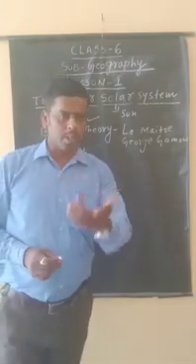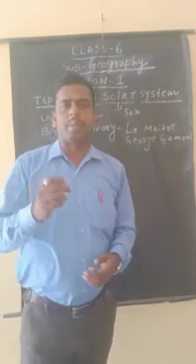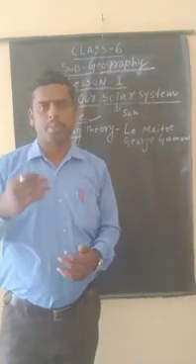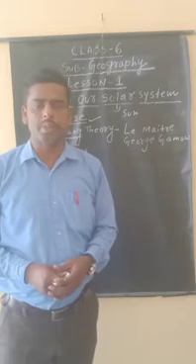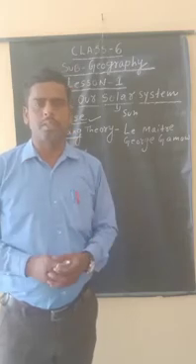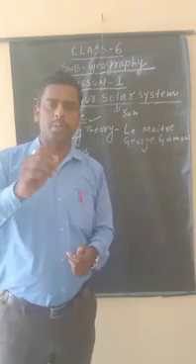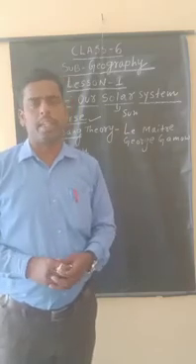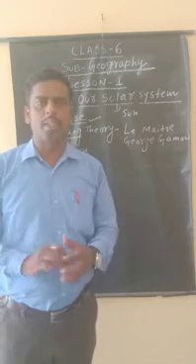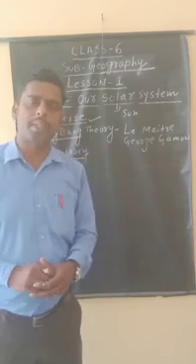Question 1 arises: why can we survive on the earth? The earth is considered one of the unique planets in the solar system because it has water also, land also, and the distance between the sun and the earth is 150 million kilometers. And there is an ozone layer that protects us from the harmful radiation coming from the sun.